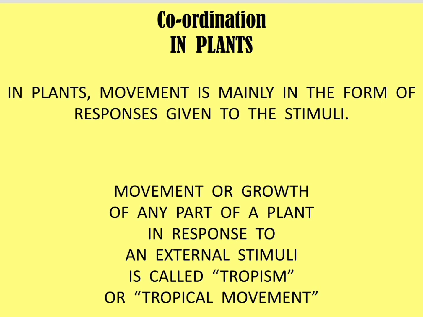This movement in plants happens in the form of growth. The plant will start growing in a different manner. So that is how plants show movement. The movement or the growth of any part of a plant in response to an external stimulus is called tropism or tropical movement. So whenever the plant starts growing in a different manner because of certain things happening in the environment, that is called tropism or tropical movement.